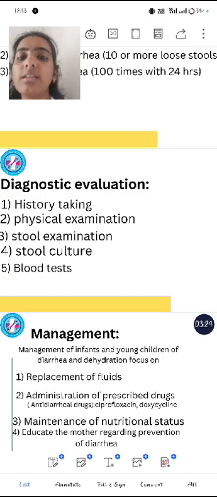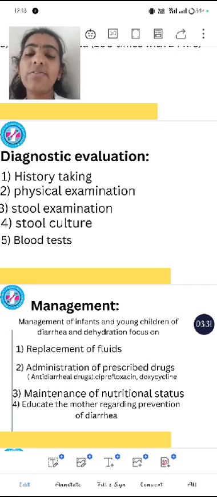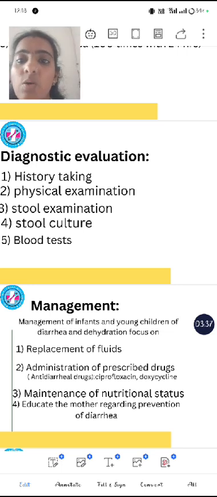Diarrhea evaluation: history taking, physical examination, stool examination, stool culture and blood test. History taking means whether we gave outside food, the food history, and also drug history, if any drug induced adverse effects causing this diarrhea.